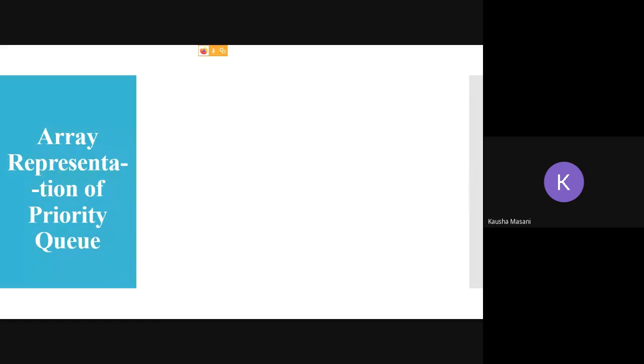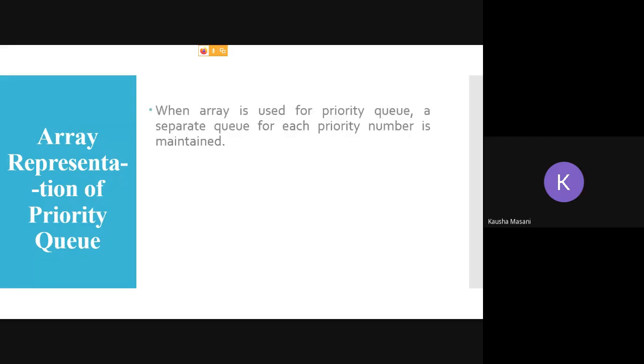So how can you represent your priority queues in your arrays or in your memory? Array representation. As I said, the array is going to get used here for your priority queues, but you are going to maintain a separate queue for each of your priority numbers. You don't have to do any practical implementation, but you need to know how they are actually represented. And if in the end we are left with some extra labs, then we can practice the implementation of priority queues also.